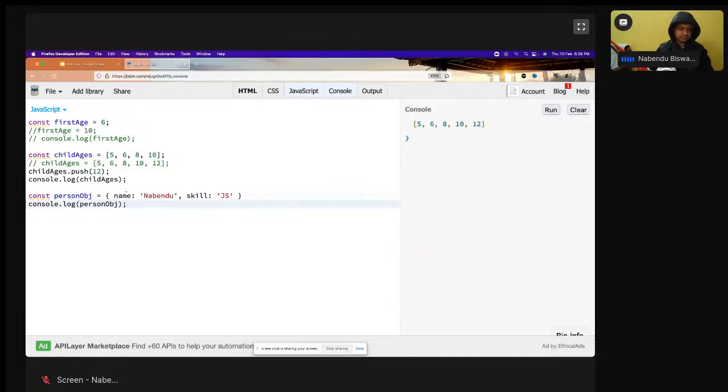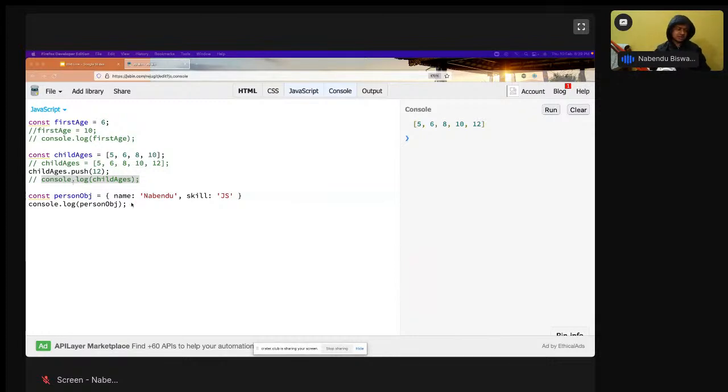Now comment this out. Here a lot more things are allowed. In object it is much better.